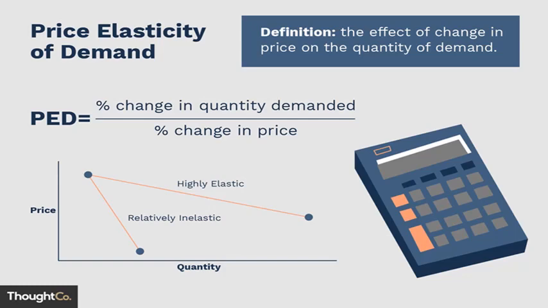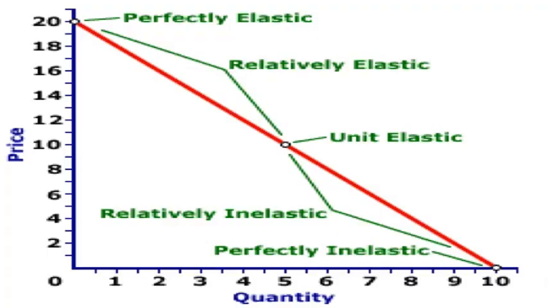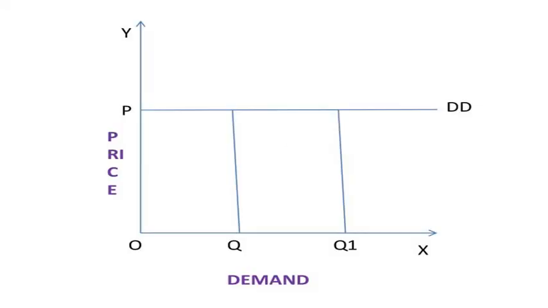Kinds of price elasticity of demand. There are five types of price elasticity of demand. They are perfectly elastic demand, perfectly inelastic demand, relatively elastic demand, relatively inelastic demand, and unitary elasticity of demand. Coming to the first one, perfectly elastic demand. Demand is said to be perfectly elastic when infinite quantity can be purchased at the same price. A slight change in price will bring about an infinite change in demand. The value of elasticity of demand is infinity.